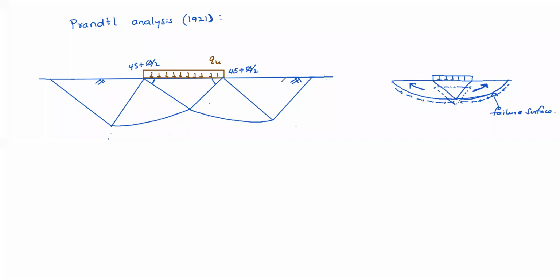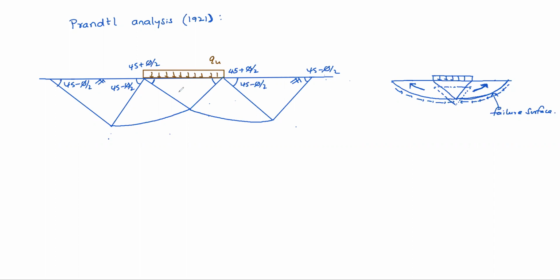And here, this angle is assumed to be 45 minus phi by 2. Okay, here and here. That means here also 45 minus phi by 2. Here also 45 minus phi by 2.